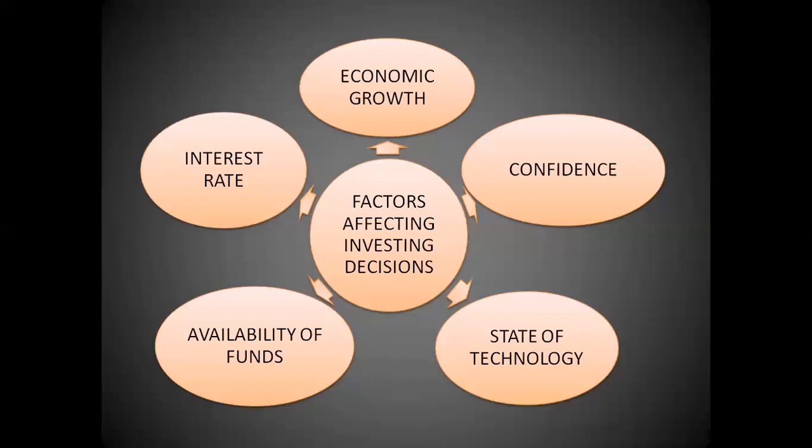And that is why the investment is more here. All the major companies want to set their office or plant or whatever setup they want to have, they will always do it in areas where the state of technology is good. And in those areas where the state of technology is very poor, the investments will go down. There won't be any good investment happening.